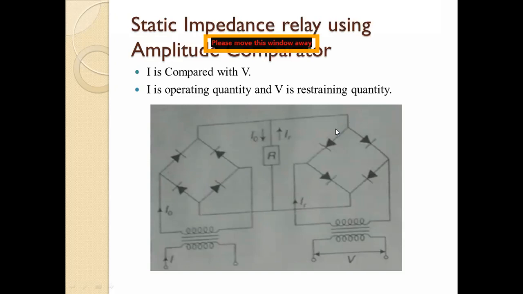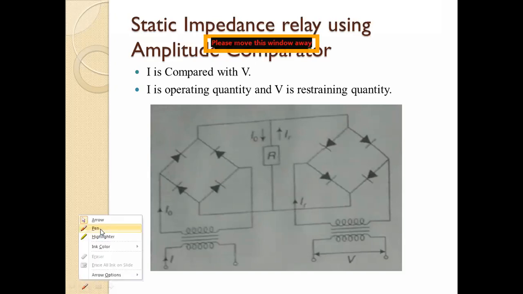Here we are comparing this current I with this voltage V, where the current I is the operating quantity and V is the restraining quantity.